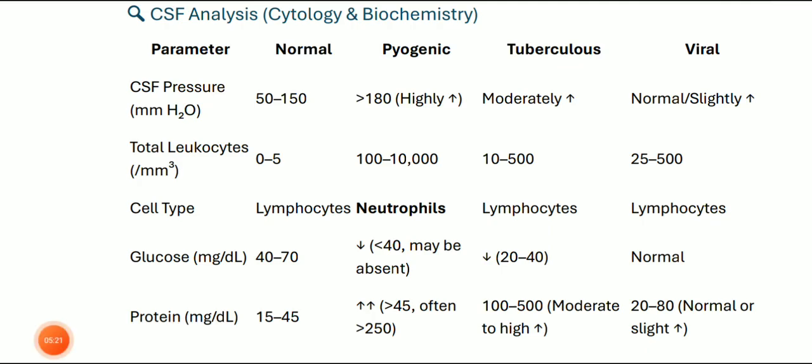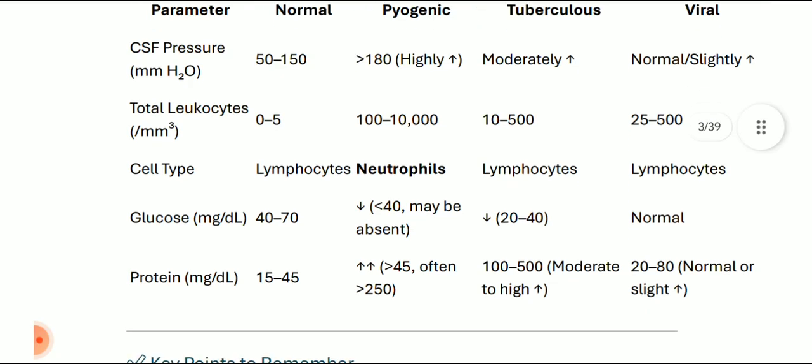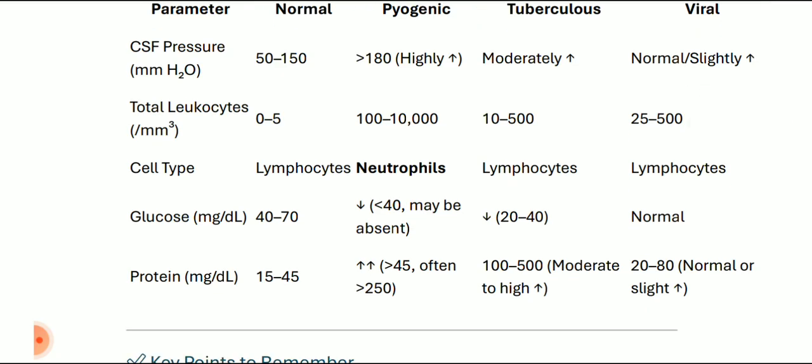Total leukocytes in the normal condition is 0 to 5 per mm cube. In pyogenic it is 100 to 10,000. In tubercular it is 10 to 500, and in viral it is 25 to 500 per mm cube. Now the cell types: normal cell types are lymphocytes. In pyogenic we see neutrophils, and in tuberculous or viral meningitis we see an increased number of lymphocytes.